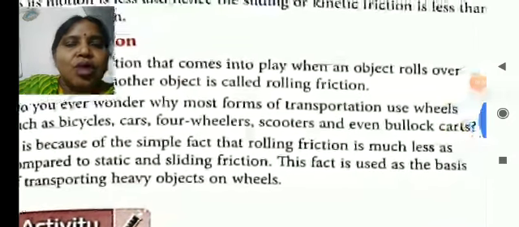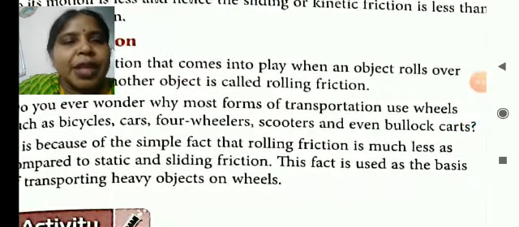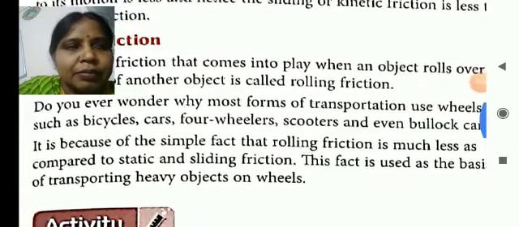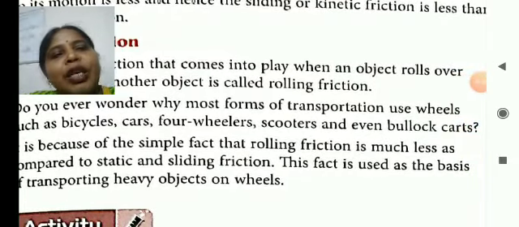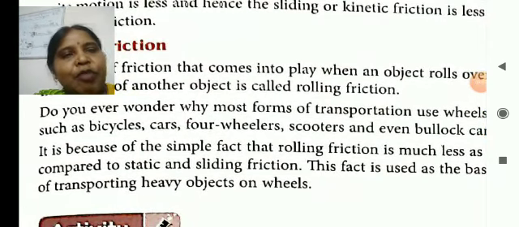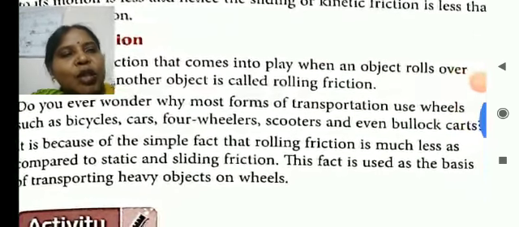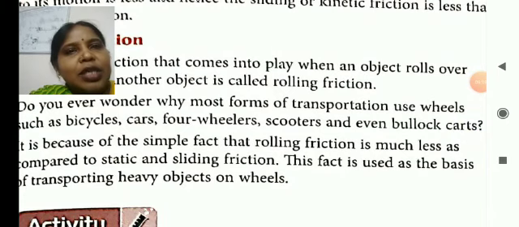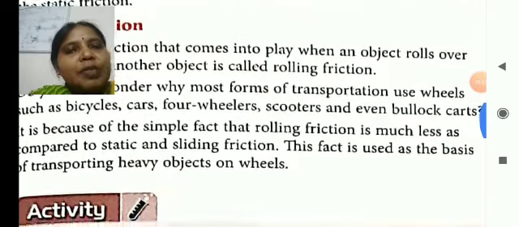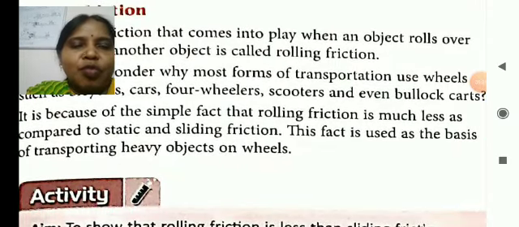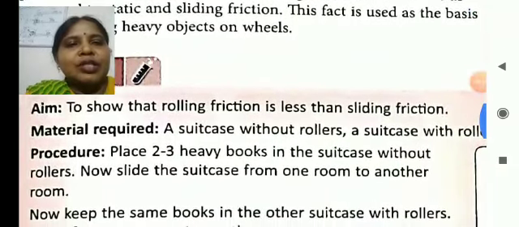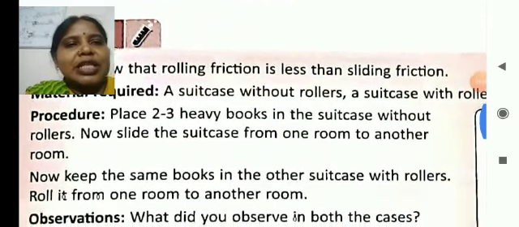So nowadays many of the items which we use in our daily life, like the washing machine or the trolley bag, have rollers, wheels at their base, and so it becomes easy to move them from one place to another.